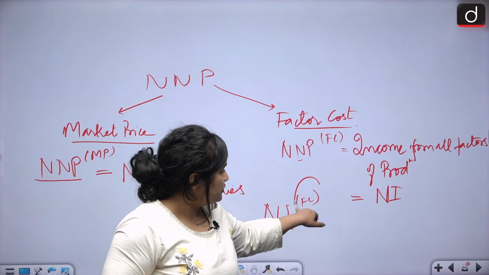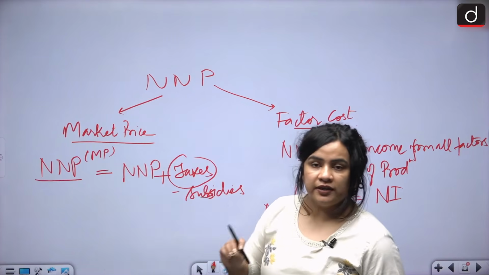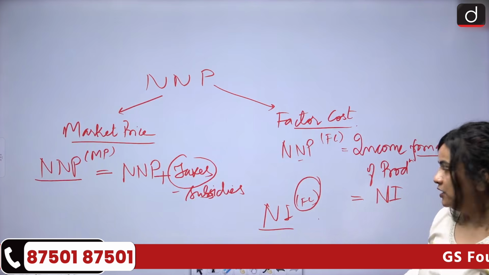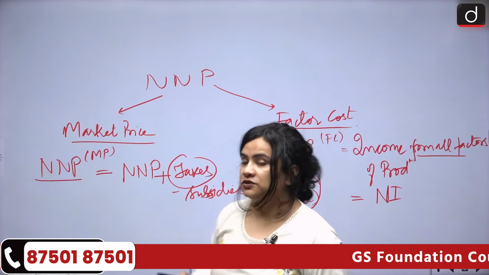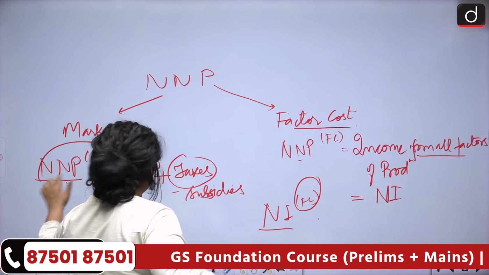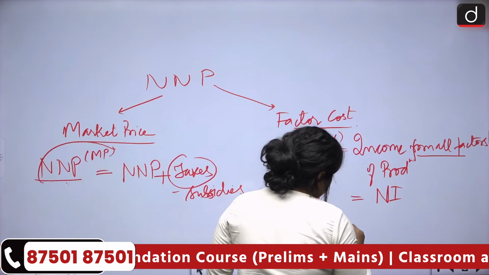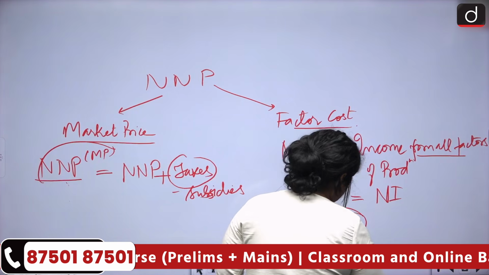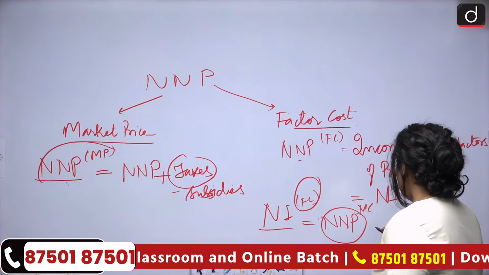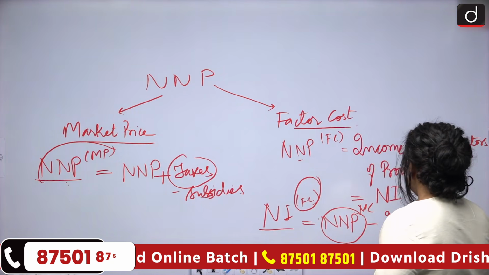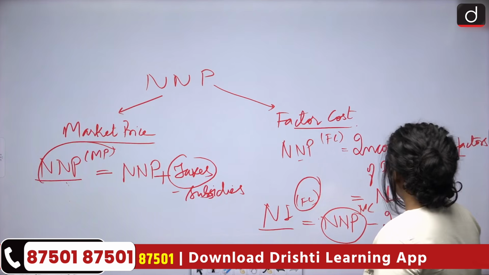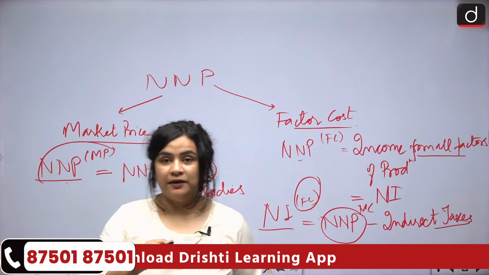When we are talking about factor cost, we are talking from the perspective of the factors of production, whatever goes into production. So here at this market price, net national product at market price, we are going to minus indirect taxes, because indirect taxes are paid by the consumer.